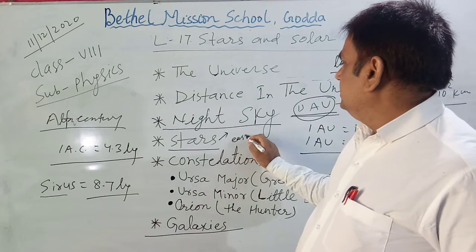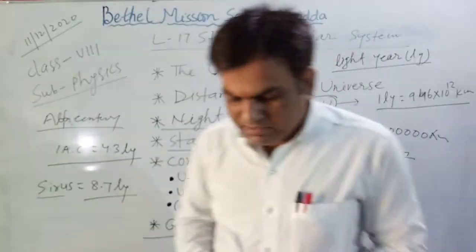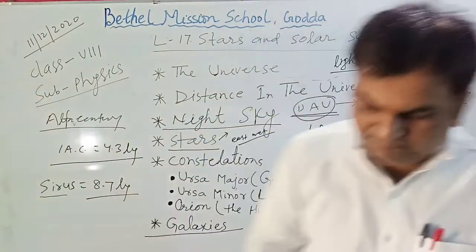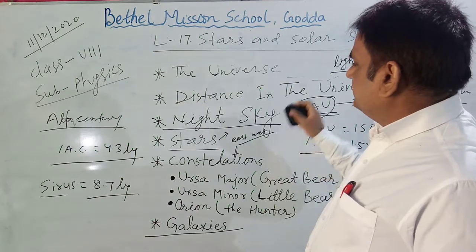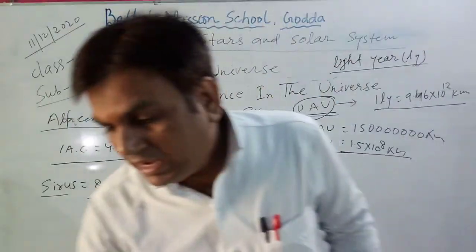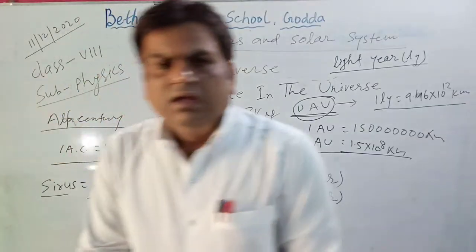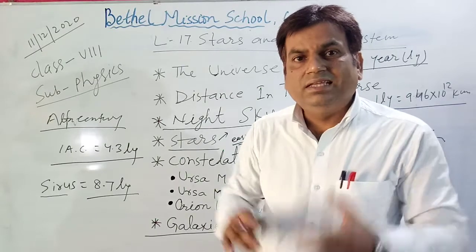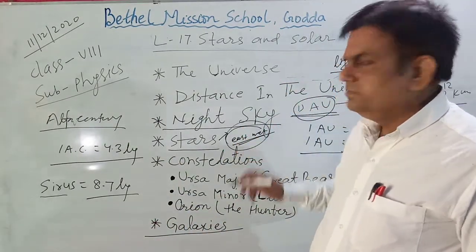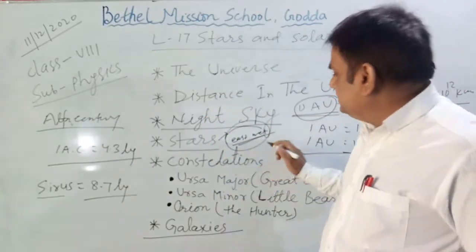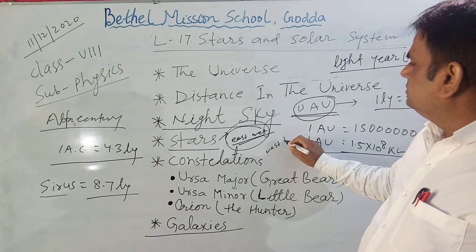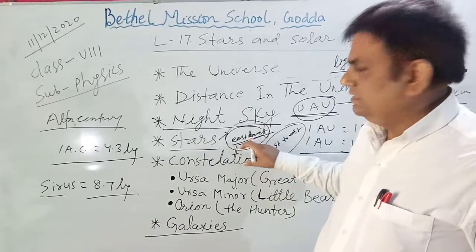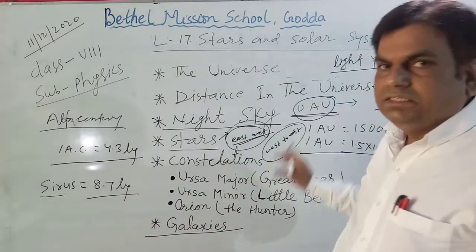This is because the motion of the earth is west to east, and the stars seem to move against the motion of the earth.